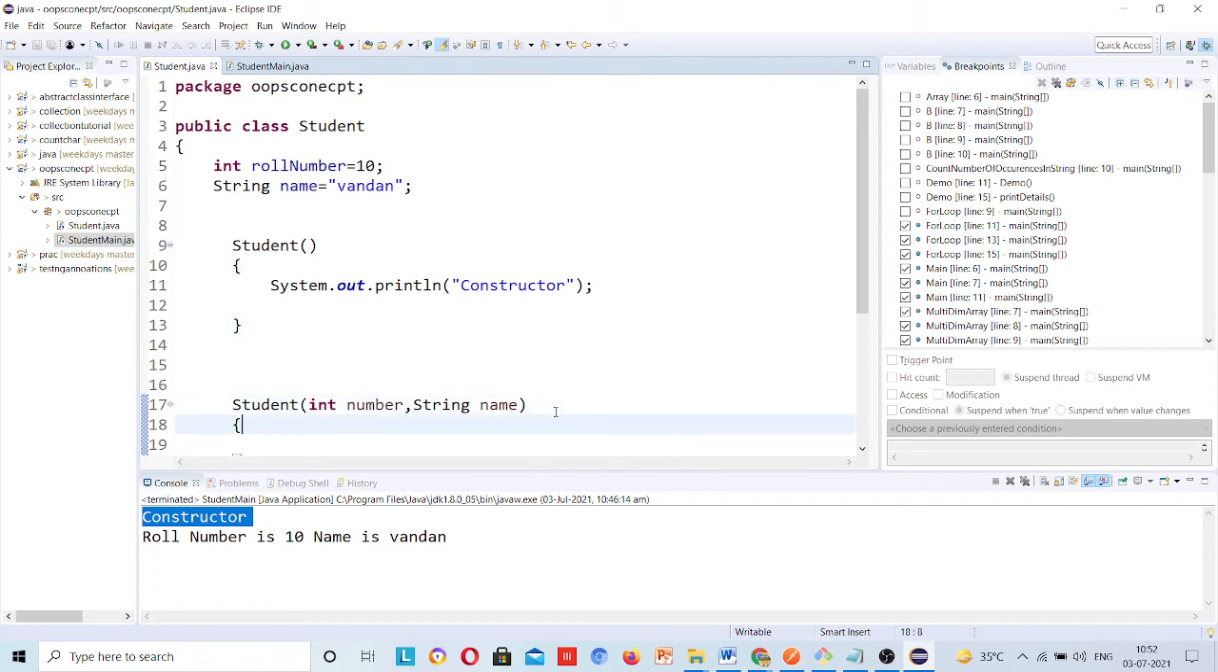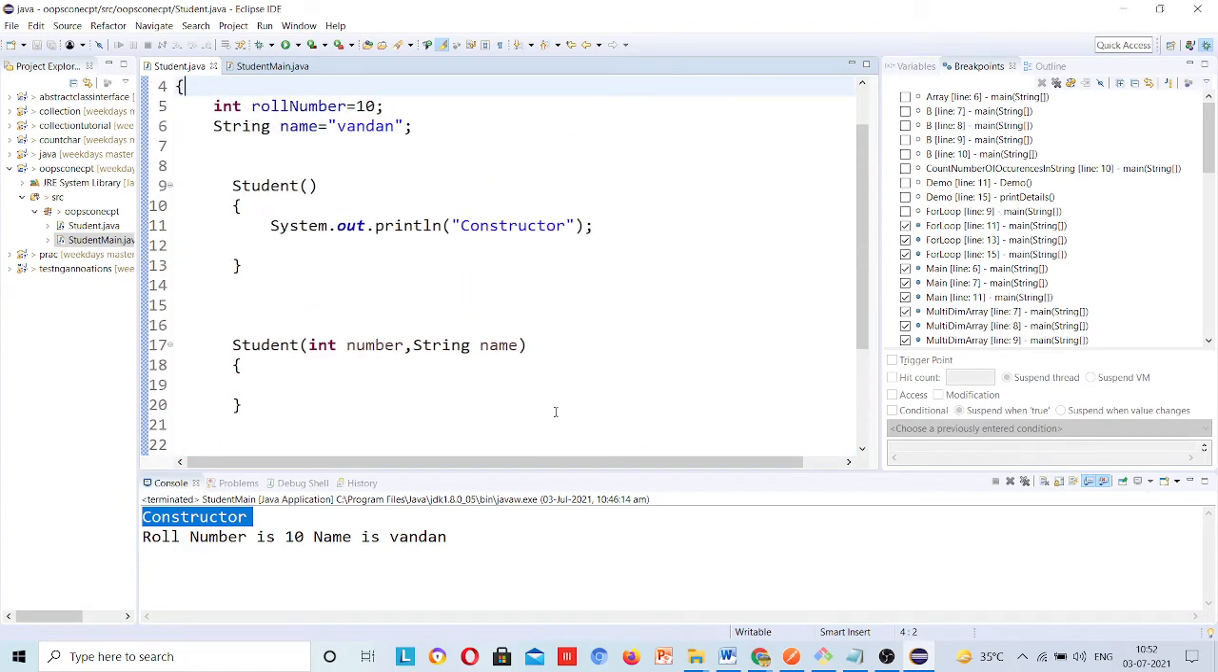So this is about constructors from my side. If anybody has any query, then ask me.